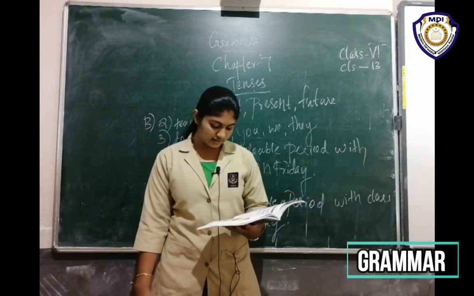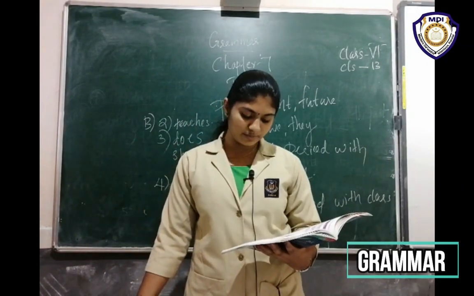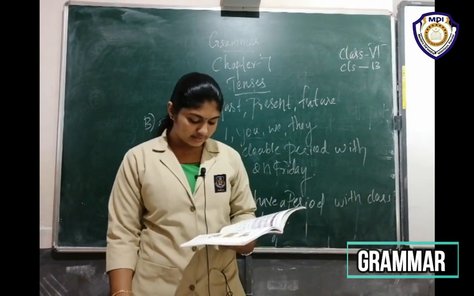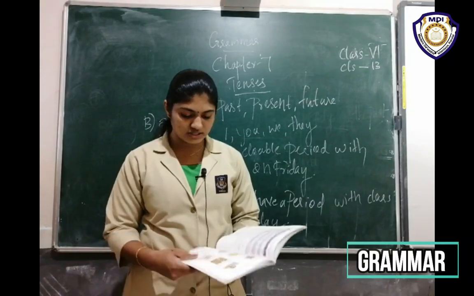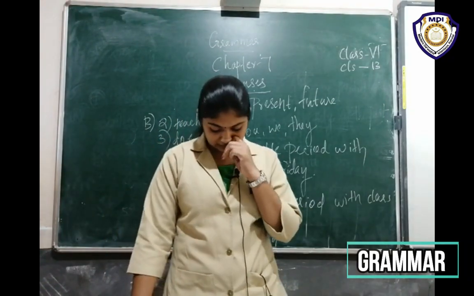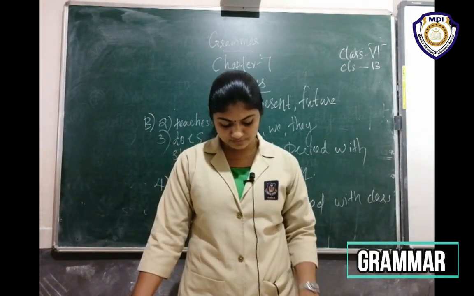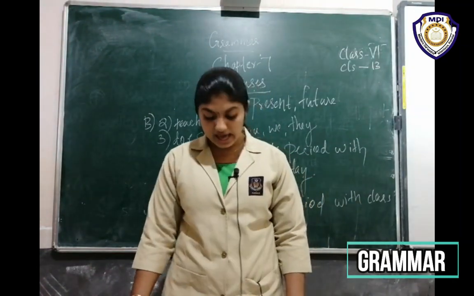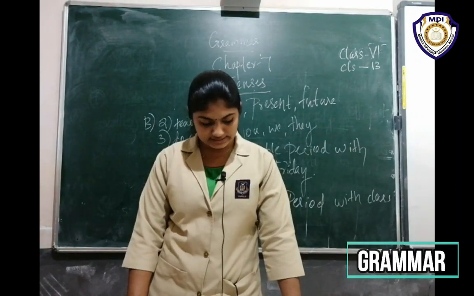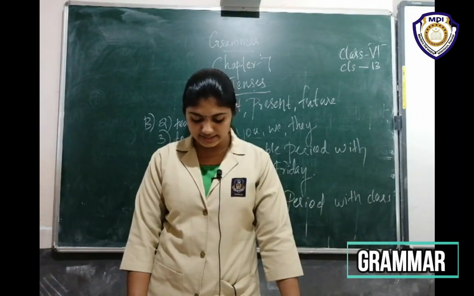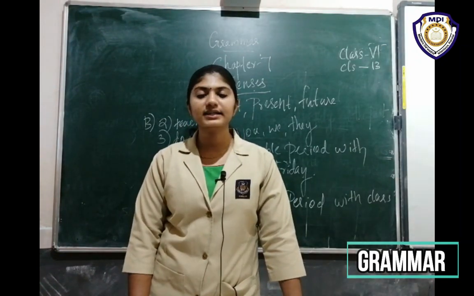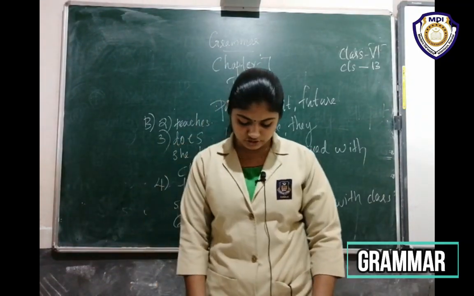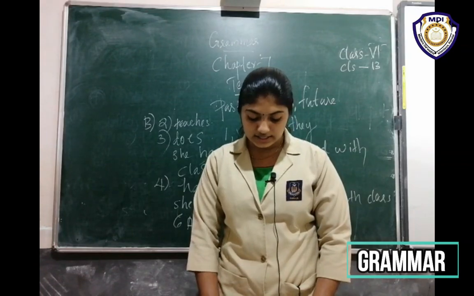Six is the homework. Then D. Fill in the blanks with the present perfect tense of the verbs given in the brackets. Deepthi dash her science project. What is the answer here? Deepthi dash her science project, in bracket complete. Deepthi has completed her science project. Has completed her science project. Then next one.